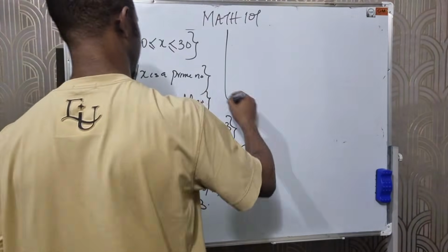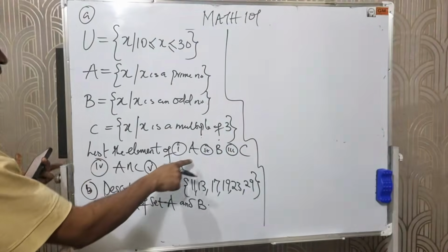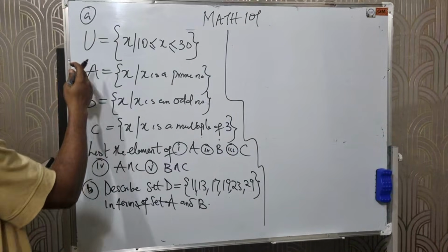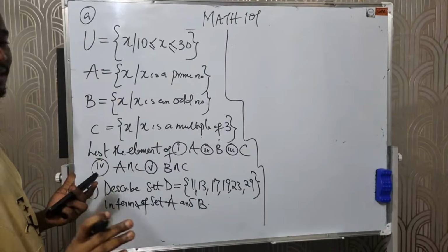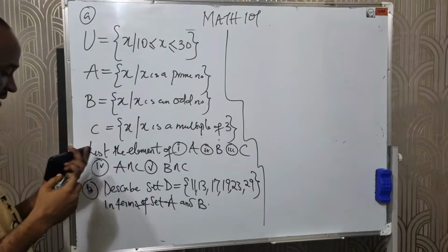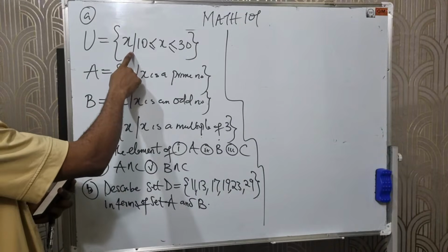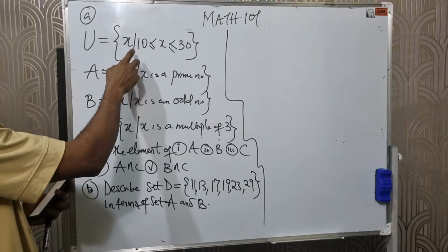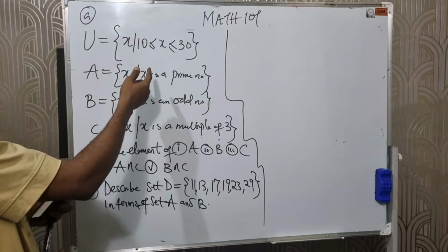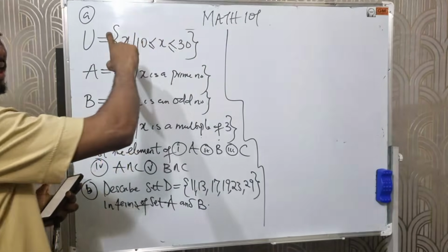Now, what we do first, before we list the elements of A, B, and C: A, B, and C are called subsets of the general set. I cannot list the elements of A, B, and C without first describing this general set. I have to decode this. This is called set builder, right? I have to bring out all the elements here in this set builder.